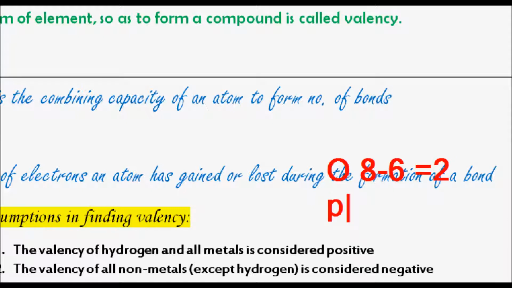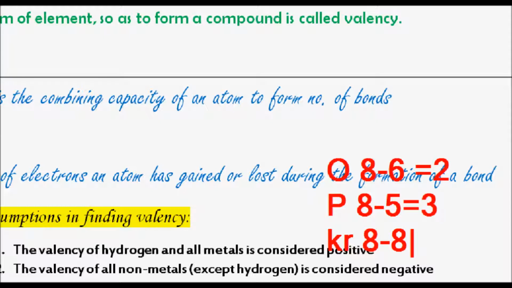For example, if you want the valency of phosphorus, in which group does it fall? Phosphorus falls in the 5th A group. Subtract 5 from 8, you will get valency 3. For example, if you want the valency of argon or krypton, I will write krypton. Krypton falls in which group? The 8th group. So subtract 8 from 8. 8 minus the group number, then valency will be equal to 0. In this way you can easily calculate the valency of an atom if you are thorough with the elements according to their groups.